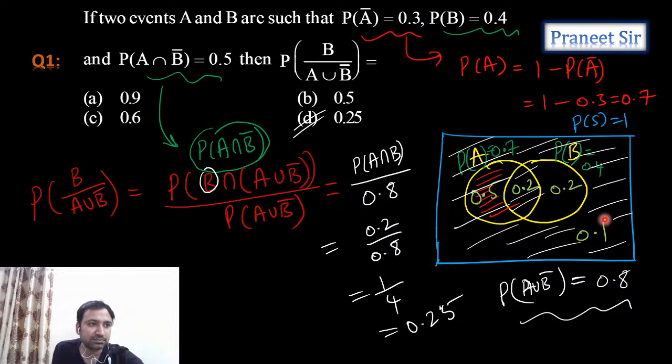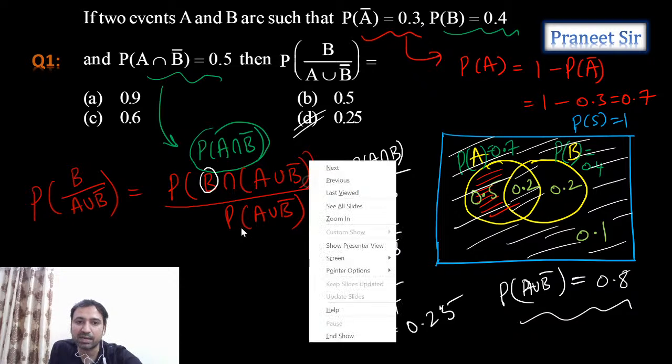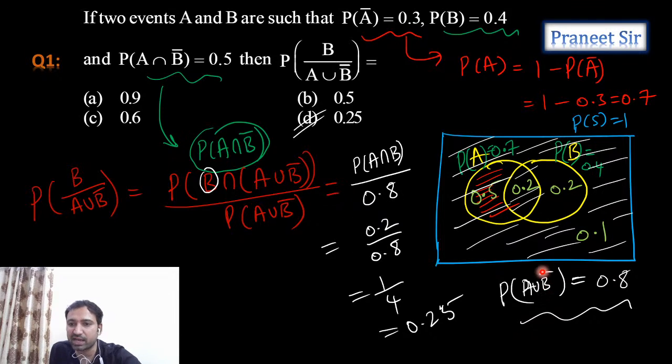Then this conditional probability we need to calculate. Conditional probability we can write by using this formula: probability of B intersection A union B complement by probability of A union B complement. Just now we calculated probability of A union B complement, guys. A union B complement is this white color shaded part, and if you calculate, we're getting 0.8. So the denominator is 0.8. For the numerator, it is the intersection of B and this white color part, A union B complement,